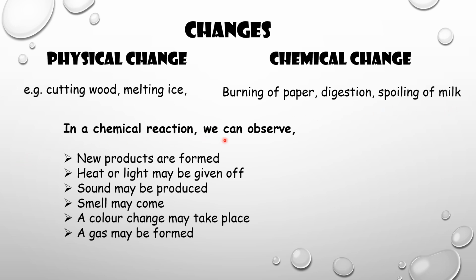In a chemical reaction, we can observe some things. In this chapter, we will concentrate more on chemical change. During a chemical change, we can observe new products. We already said that in a chemical change, new products are formed. So that is the first observation. And heat or light may be given off, sound may be produced, smell may come, a color change may take place, a gas may be formed. So any one or more of them may occur along with the chemical change.